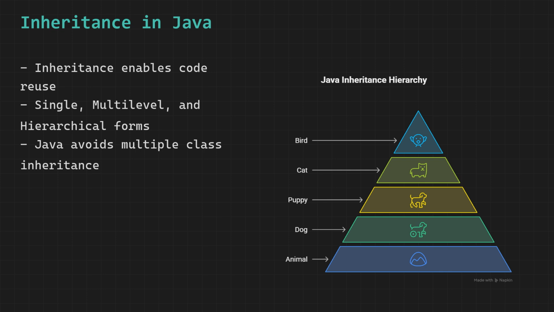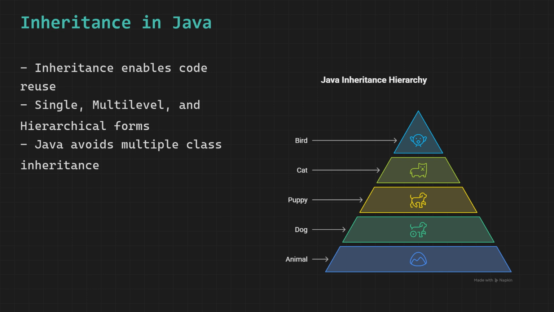Hierarchical inheritance is when one parent class is inherited by multiple child classes independently. Animal is the parent. Dog, Cat, and Bird are all separate child classes that each extend Animal. They all share the same parent but are completely independent of each other. A dog is not directly related to a cat, they are just siblings under the same parent.